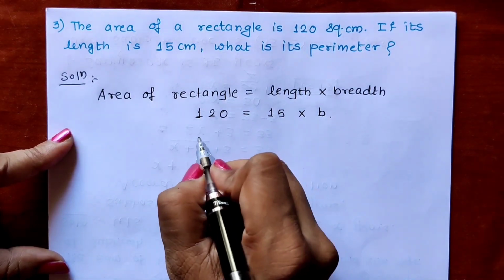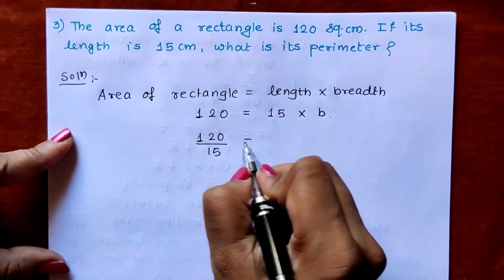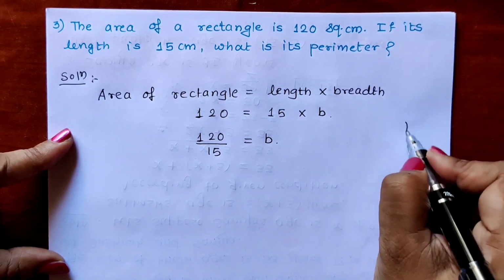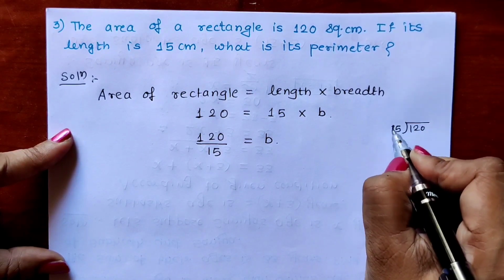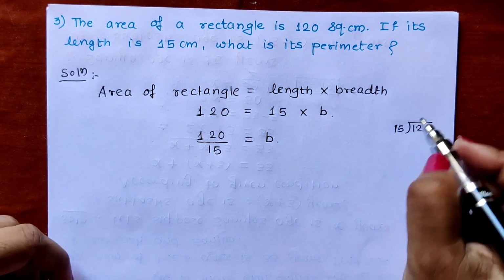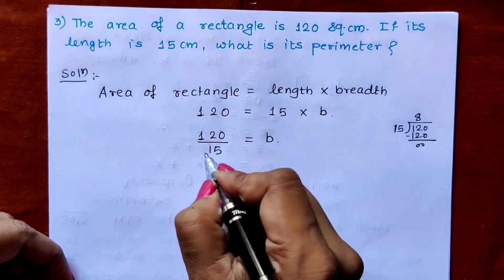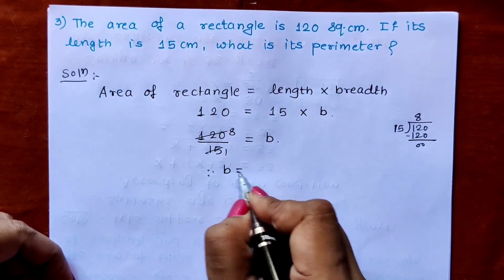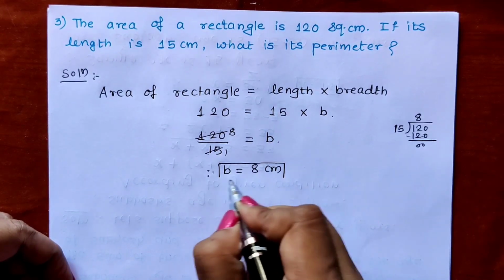Now 15 transfers to this side. 120 divided by 15 is equal to breadth B. Do the division. What is the answer? 15 8s are 120. Correct. Therefore B is equal to 8 centimeter. Breadth is equal to 8 centimeter.